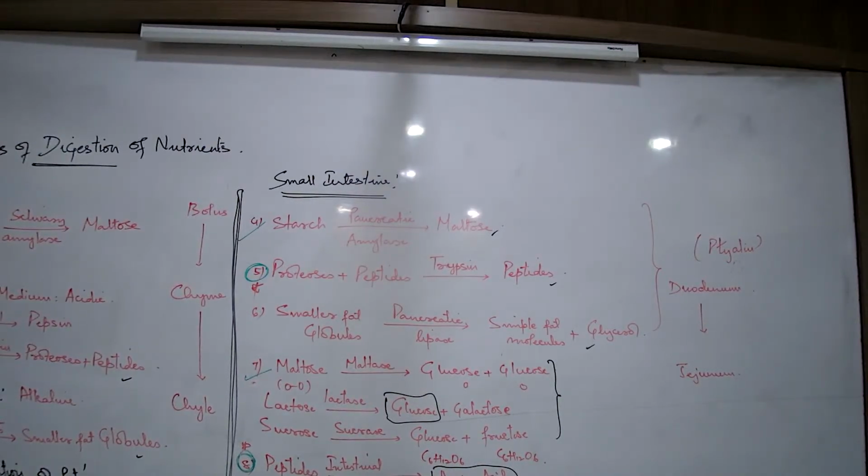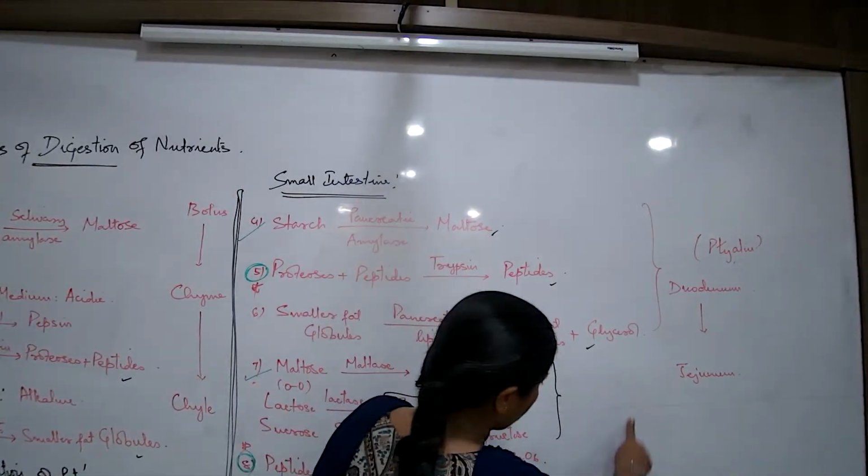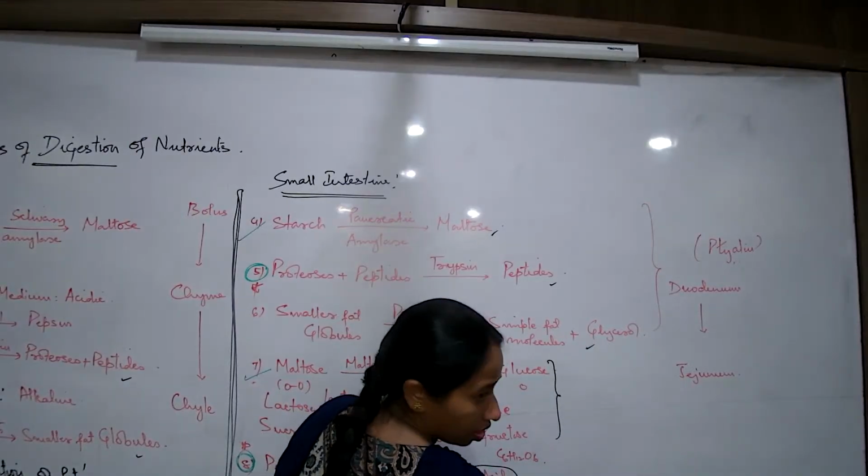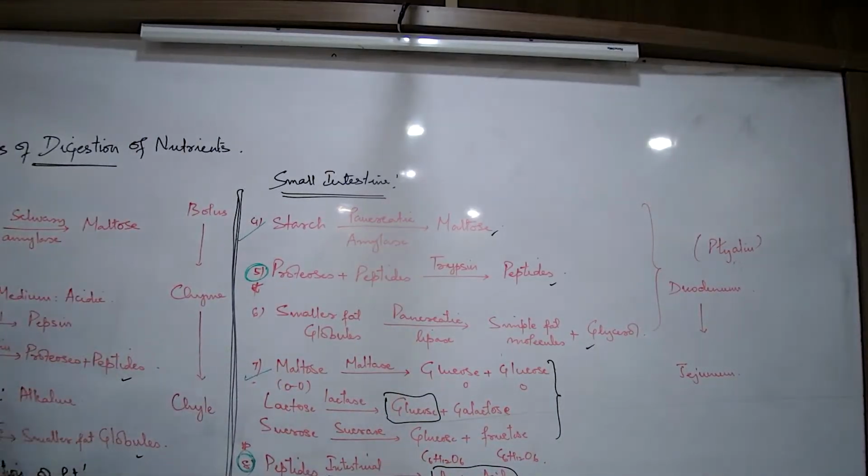Ma'am, the 8 and 9 are in the ileum, right? No, they are taking place in the jejunum. This whole thing is happening in the jejunum. In the ileum, what happens by the time all these are ready? Digestion is over. When food reaches the ileum, by the time amino acids, glucose, fructose are all ready, only absorption is happening.